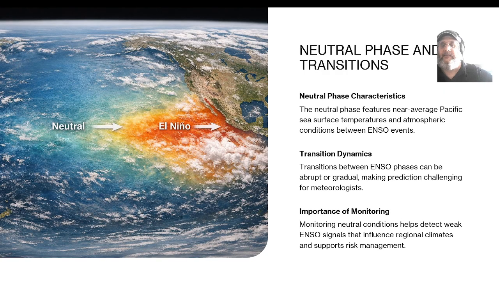Neutral and phase transitions. Neutral phase characteristics. The neutral phase features near-average Pacific sea surface temperatures and atmospheric conditions between ENSO events. Transition dynamics. Transitions between ENSO phases can be abrupt or gradual, making prediction challenging for meteorologists. Importance of monitoring. Monitoring neutral conditions helps detect weak ENSO signals that influence regional climates and support risk management.